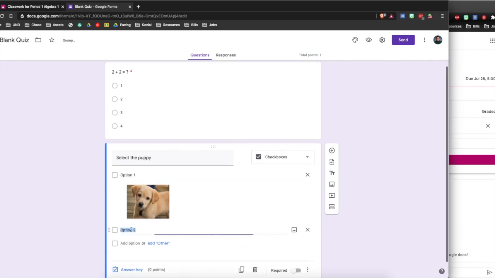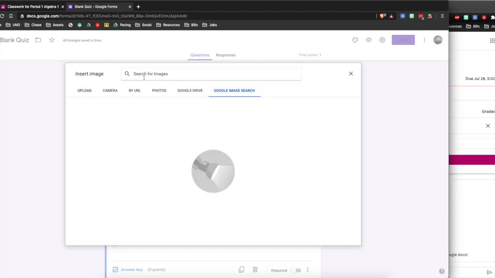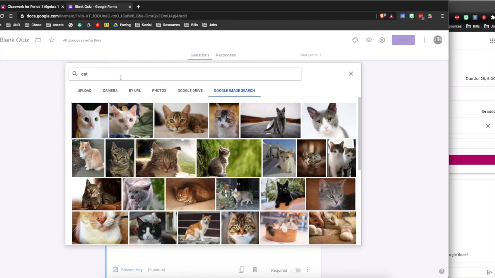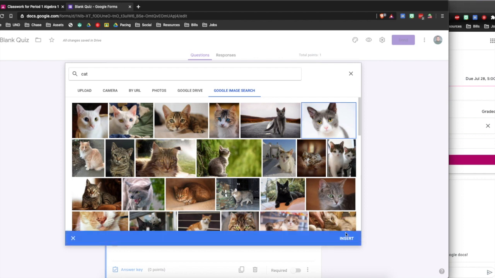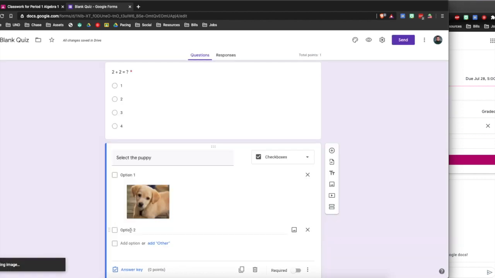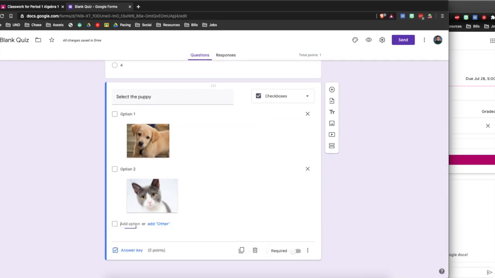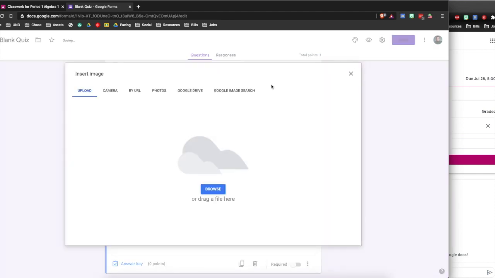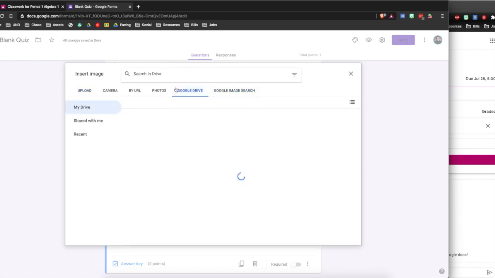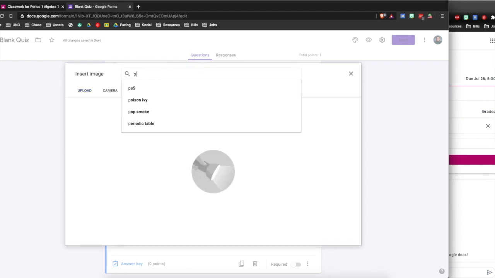And I can add another option. I don't want to add text. I just want to add pictures. I'm going to add a cat. That's a good one. Right there. There it is. I can't remove the text, I guess. Let's add one more puppy. Google image search, because this is a checkbox selection. Puppy.